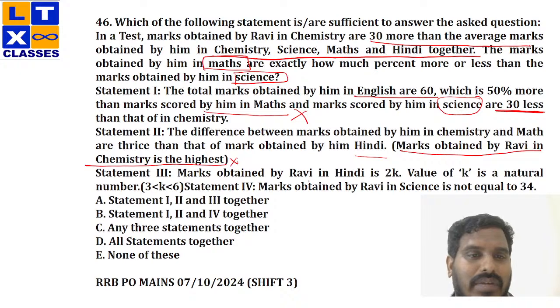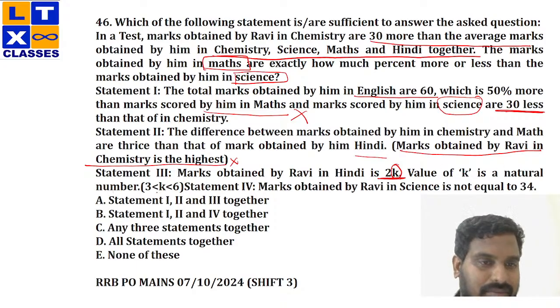Now I'll check with the third one. Marks obtained by Ravi in Hindi is 2k, an unknown is being added. Value of k is a natural number which is between 3 and 6. That is fine. 3 less than k less than 6. Okay.